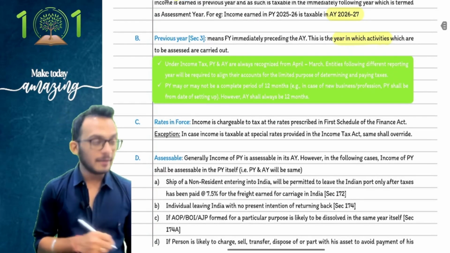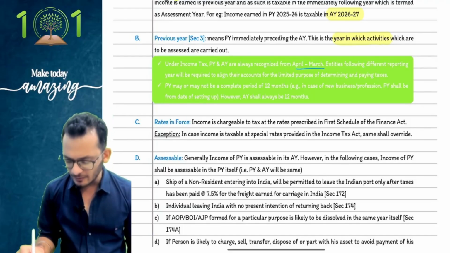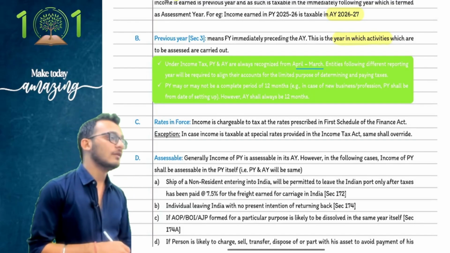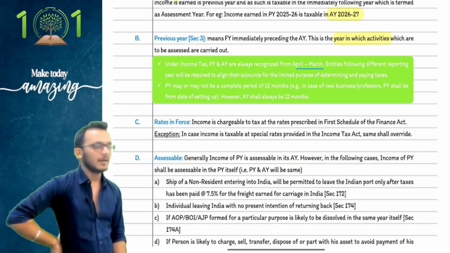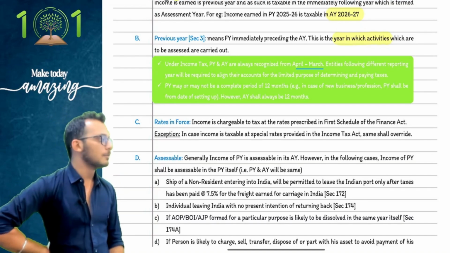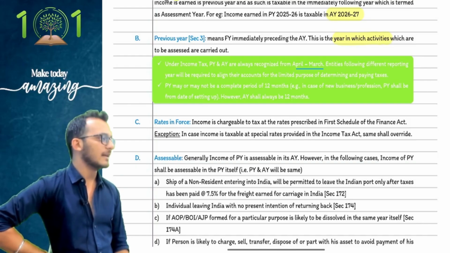Notice the line carefully. The green box says, when it comes to previous year and assessment year, they are always recognized from April to March. You are not going to recognize it other than that. If you're recognizing it differently, I want you to prepare new accounts for April to March. Only then will I approve the tax payment for you.